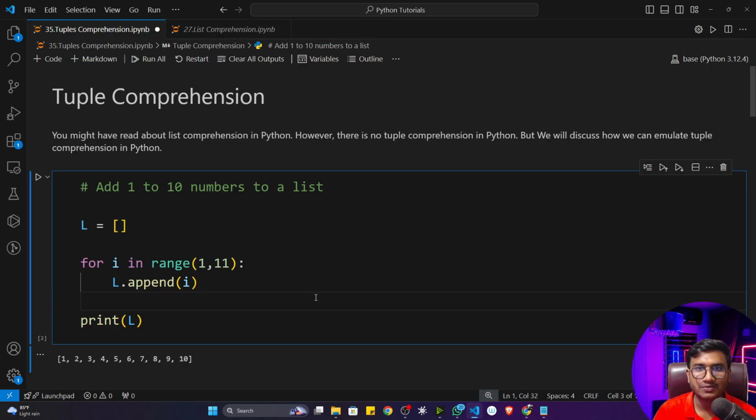People usually get confused whether there is a tuple comprehension concept or not inside Python. If you ask me, I'll say yes, you can emulate that, but officially there is no tuple comprehension inside Python. We have list comprehension, dictionary comprehension, and set comprehension. These are the things we have, and for tuple comprehension we can perform an emulate operation. That is the idea.